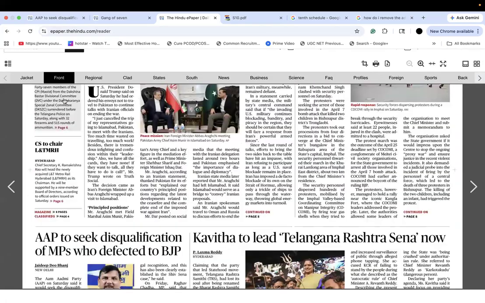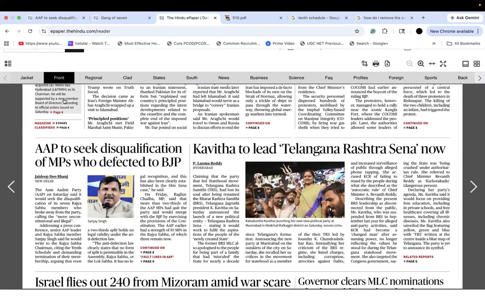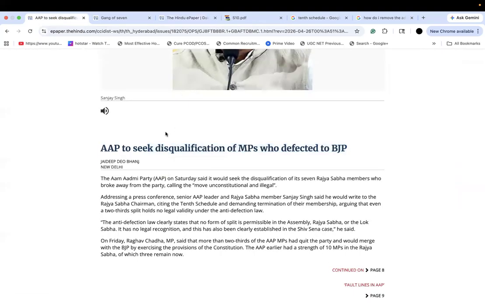All right. Now we've decoded it to some extent. And now let's understand how to read and how to make sense of the newspaper. So here you see there's an article called AAP to seek disqualification of MPs who defected to BJP. And when I clicked on this, I tried to open it. Then here, I'm going to read it. All right. Be patient with me. The Aam Aadmi Party on Saturday said it would seek the disqualification of its 7 Rajya Sabha members who broke away from the party, calling the move unconstitutional and illegal.